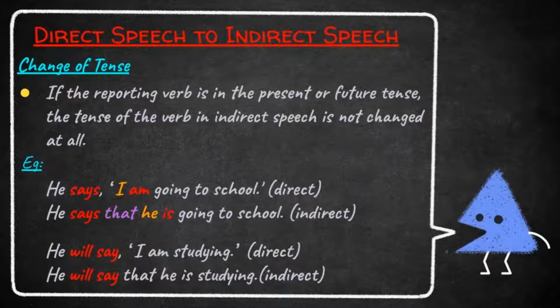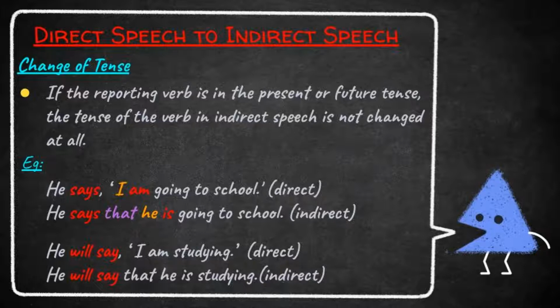Look at the example. He will say, I am studying. This is direct speech. First of all, what are the changes we want to do? Remove the punctuation and then insert the conjunction and change the pronoun and verb. Look here, he will say that. We added the conjunction that. The pronoun I changed to he and the verb am changed to is. He will say that he is studying.